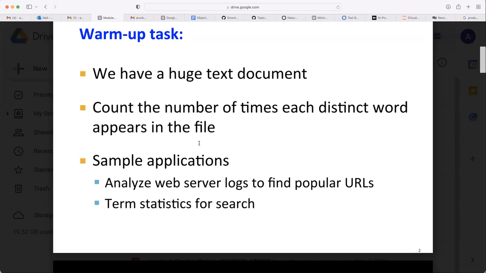How many users are there for Facebook? Billions. 2 billion. India's population itself is more than 1 billion, right? And 20% of the people, whoever is educated, use it. In advanced nations, at least 50% of people will use Facebook. Even if 10% are more active, it comes into the billions. So you can see those statistics. If each one posts daily, then see how much it comes to. Those are the places where you can find big data files.